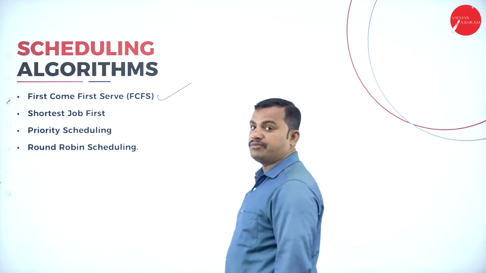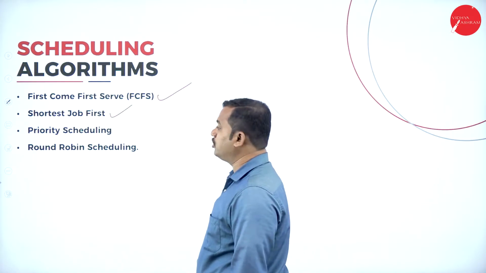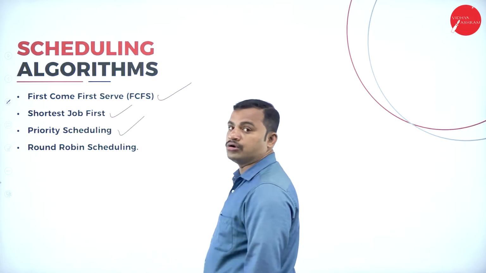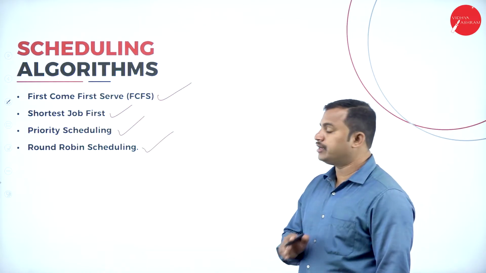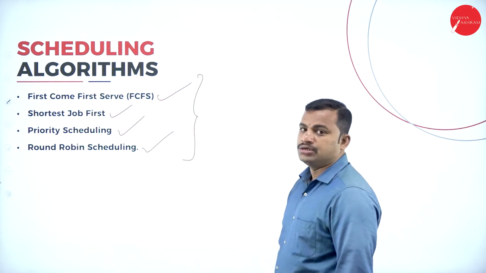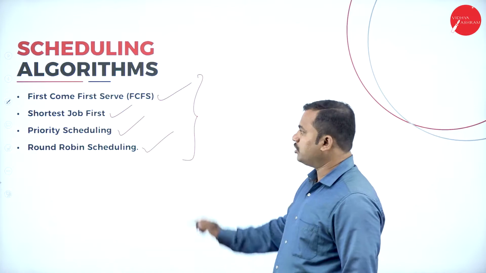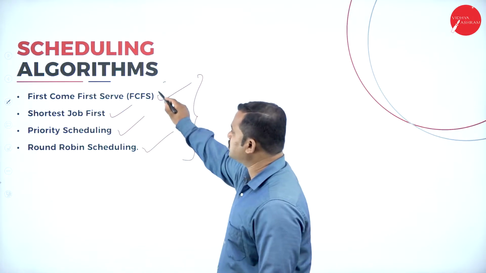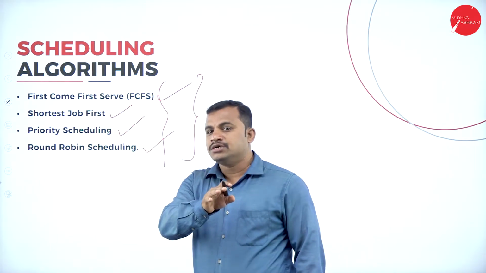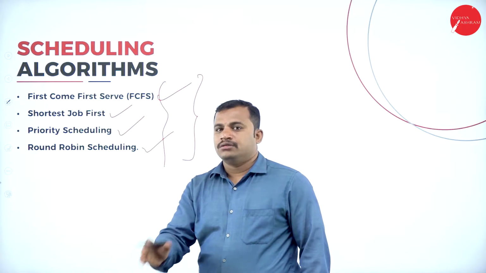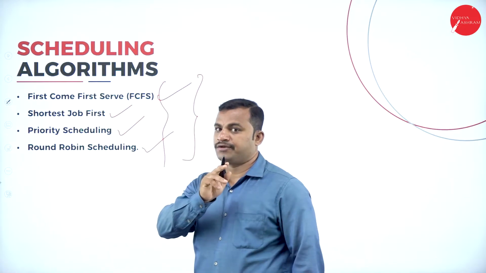First one is first come first serve CPU scheduling algorithm. Second one is shortest job first scheduling algorithm. Third one is priority scheduling algorithm. Fourth one is round robin CPU scheduling algorithm. These are the 4 important types of CPU scheduling algorithms. So please make a note of it. It is very, very important. You will be questioned with any one of these problems. If you observe the previous year question papers completely, there will be one question from any one of these for 10 marks. So please be careful and understand.